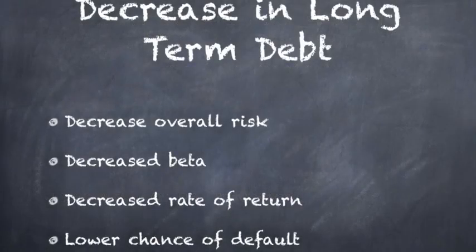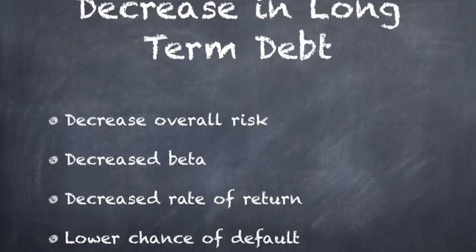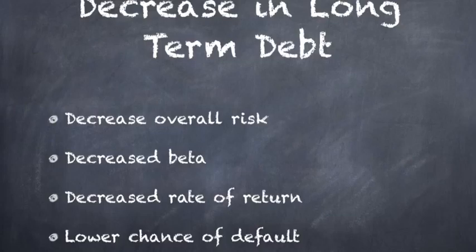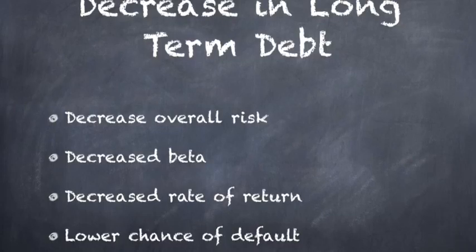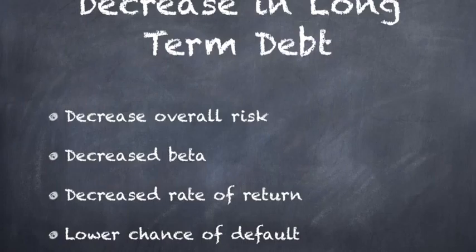Now lastly, we're going to talk about a decrease in long-term debt. A decrease in long-term debt would overall decrease the risk and decrease the beta of a stock. It would also decrease the required rate of return on that stock. By decreasing this long-term debt ratio, TECO would see an increase in stock value and possibly therefore could see an increase in the amount of investors interested in the stock at that value or at that price in the current market.